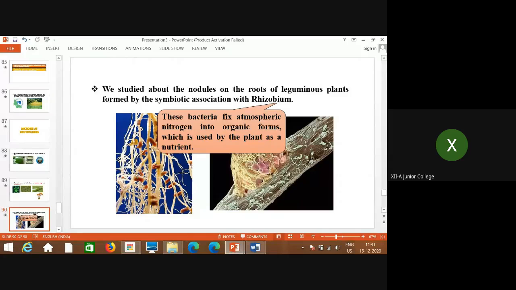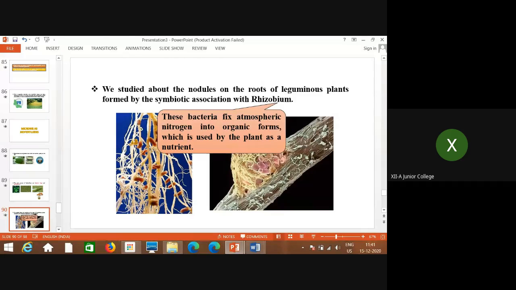So this type of association is called symbiotic association. Got it? So this is what a symbiotic association is. This is one example. In this way, naturally in the environment, nitrogenous compounds are made available.